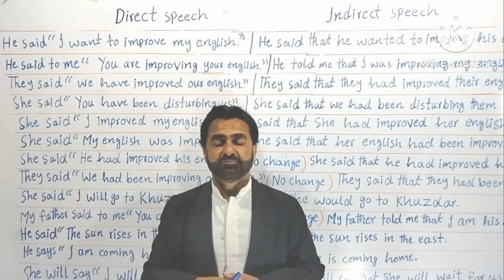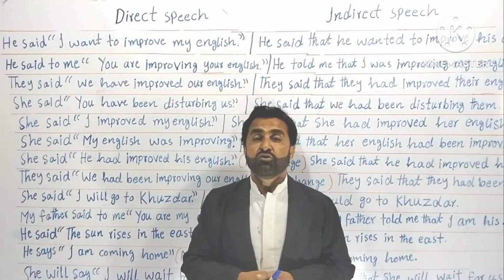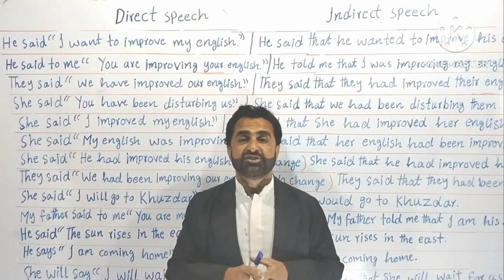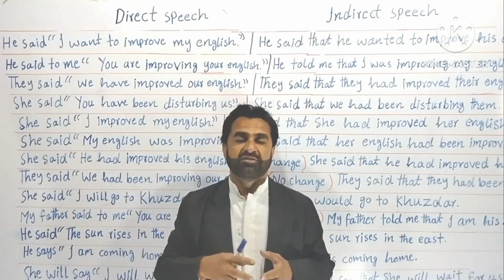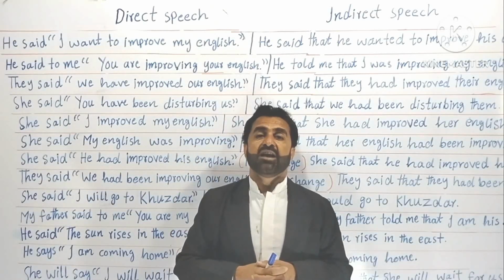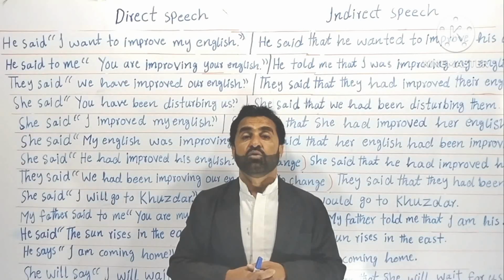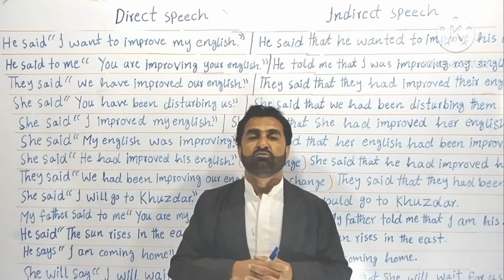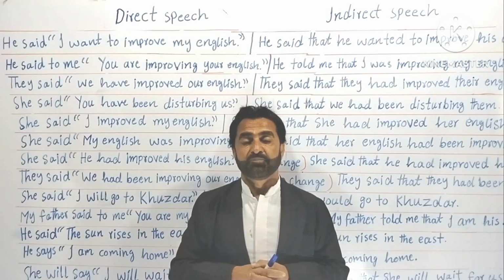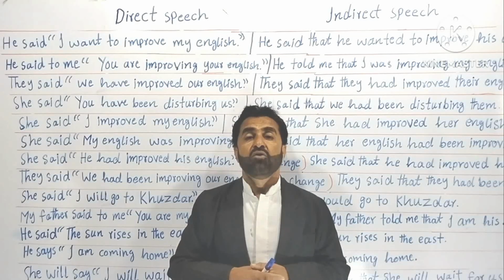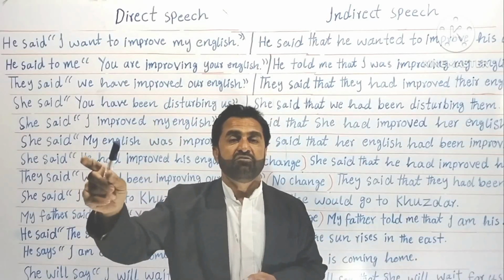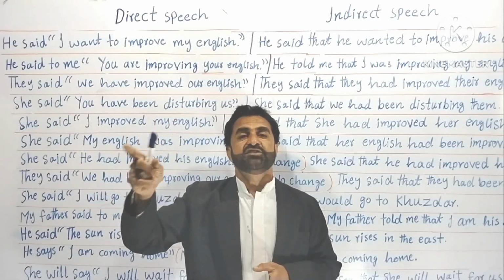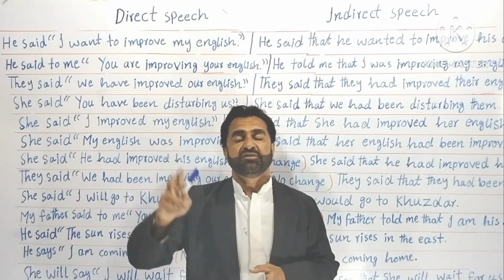They're talking to each other. So when their conversation ends, one of them comes to me or I go to one of them, and I ask him, what were you talking about? What were you discussing? So now the person will talk about his friend, that he said or she said or they said.